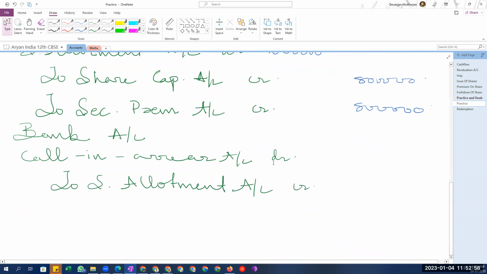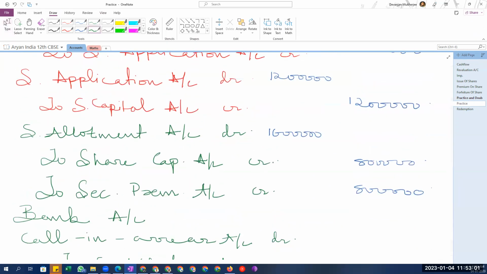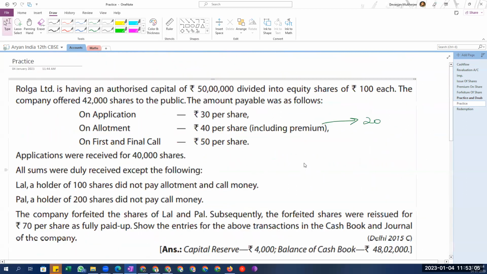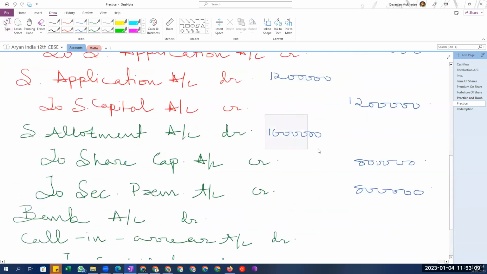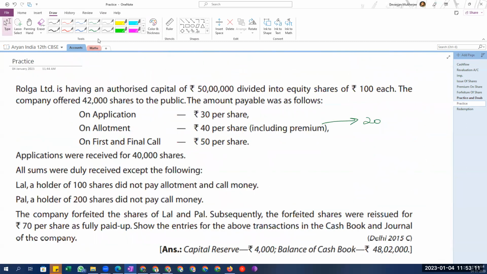Okay, very nice. So then how much will be the amount? I'll just explain it once. Here we should have received 16 lakh, but there is one person, Mr. Lal, who has 100 shares and has not paid the allotment money. So meaning he has not paid this much on 100 shares. So we will not get his money basically.